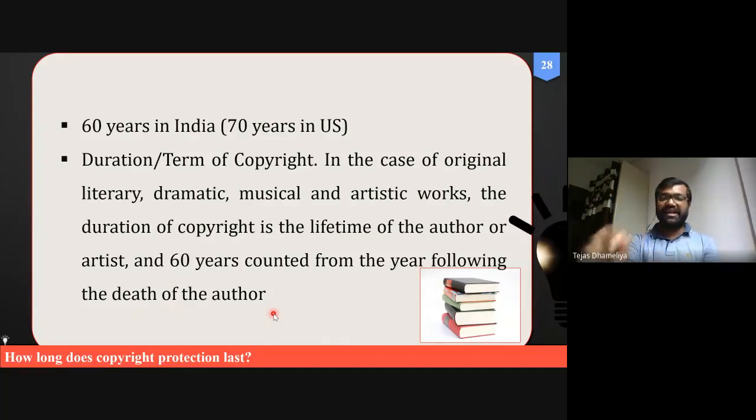तब एक बार आपने कॉपीराइट ले लिया है, and the term of the copyright is throughout your lifetime, whether for the author or the artist. The patent में तो 20 साल तक बोला है मिस्टर संजय पटेल ने. Here it is 60 years for our country, India, and 70 years in the United States of America.